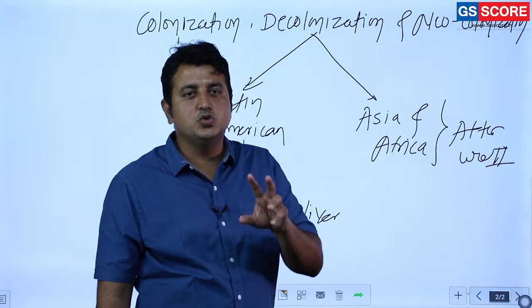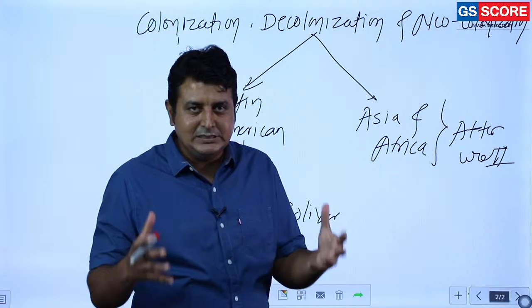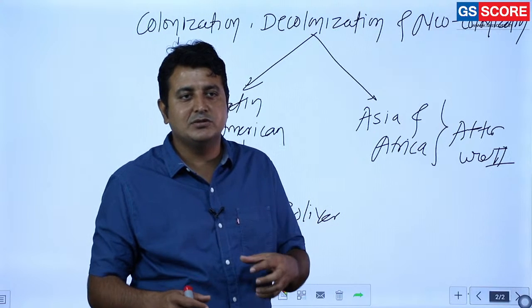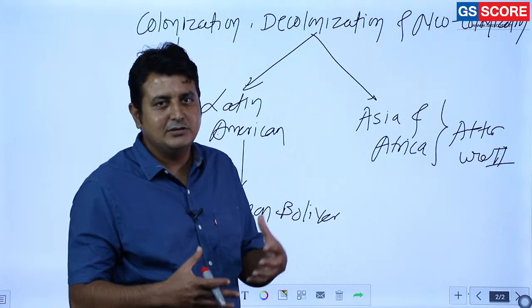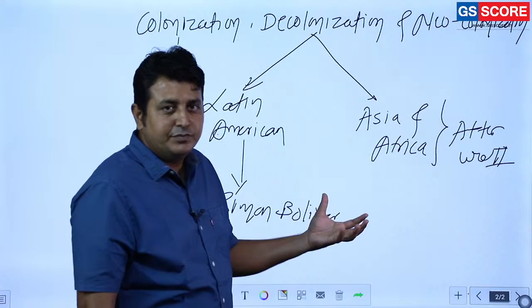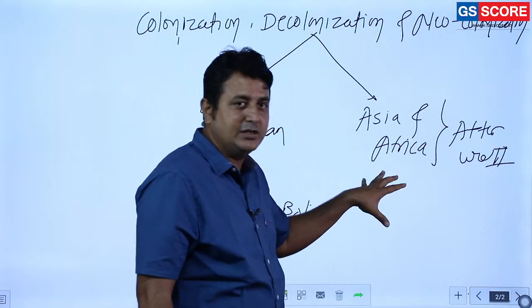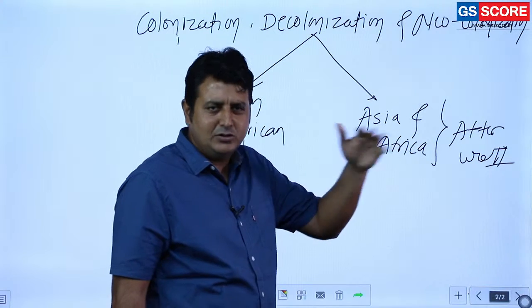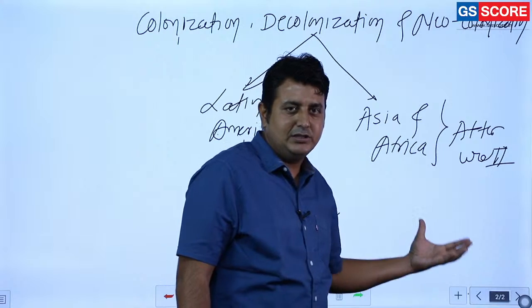Along with that, the two most important players emerged on the world scene, the USA and USSR, and these two powers were against colonialism, against the authority of one nation over another, against slavery. So these factors and many others led to decolonization.